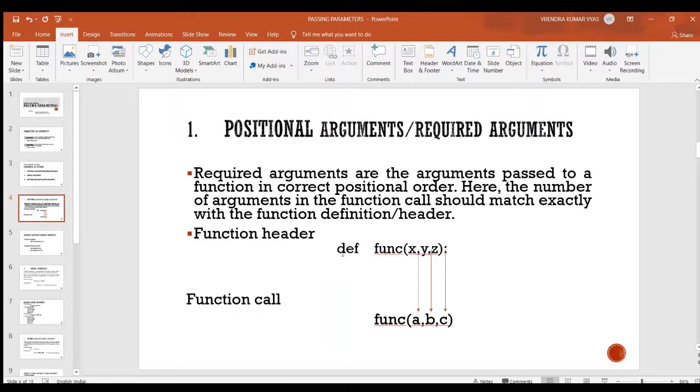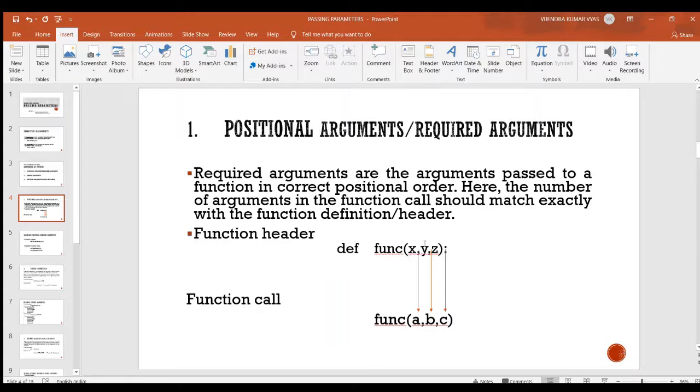So here this is function header and this is function call. As per the definition, in function call the number of arguments are same as the number of parameters